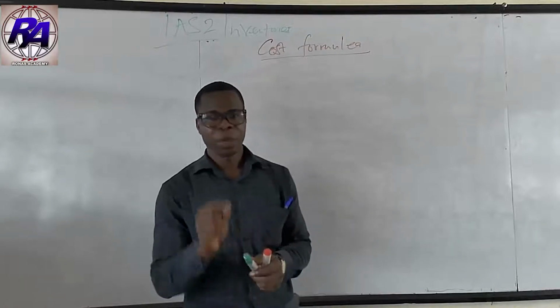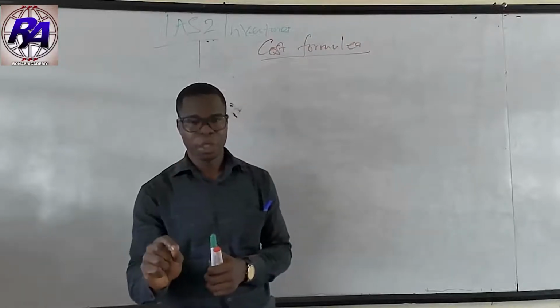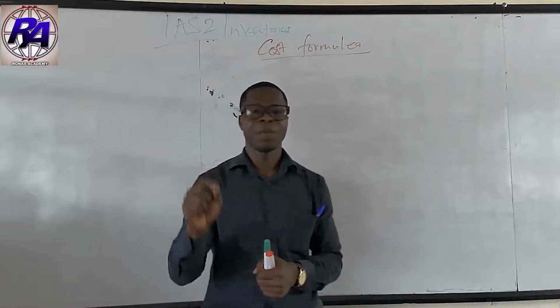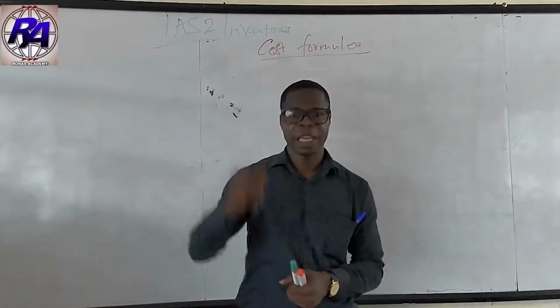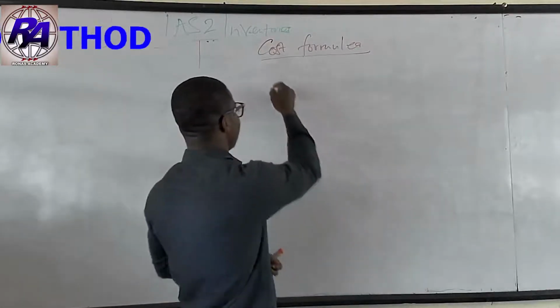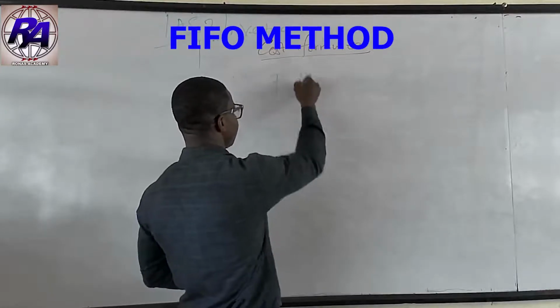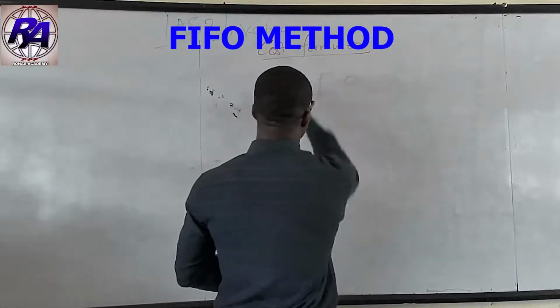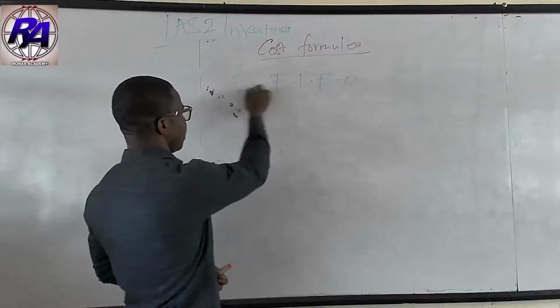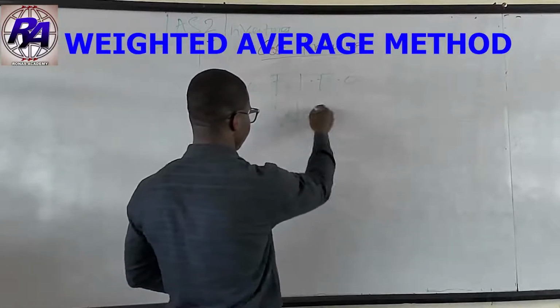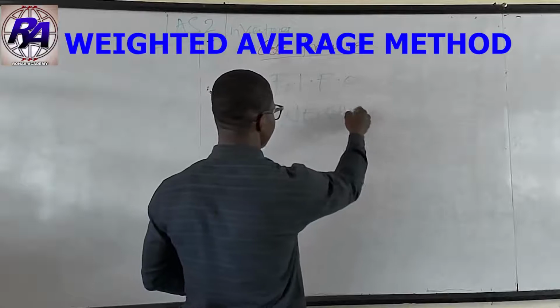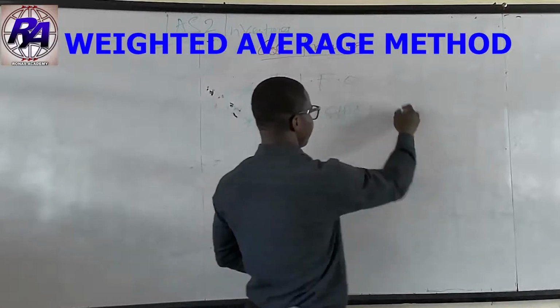In this vein, we have two approaches or two cost methods that can be used in identifying the cost of the inventory. The first one is the FIFO method, and the second one is the weighted average method.